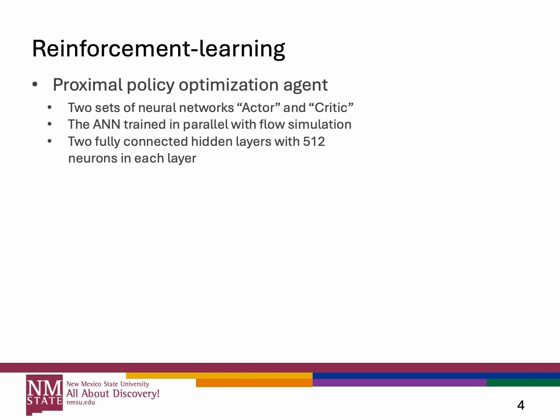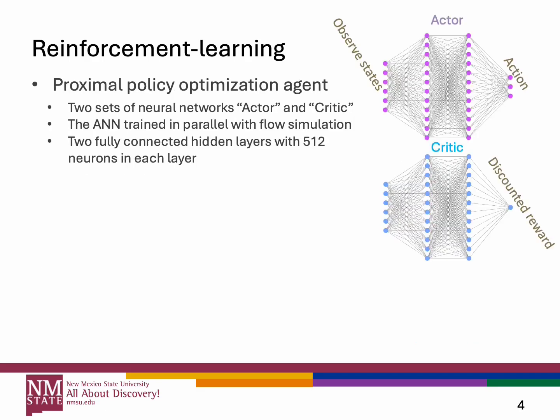Then for the reinforcement learning, we explained the deep reinforcement learning agent. It has two sides of neural networks. The first one is the actor, and the other one is called the critic. Both neural networks share the same architecture. In our case, it has two hidden layers, each containing 512 neurons, with an input layer for the observed state and an output layer for the action distribution and the discounted reward.